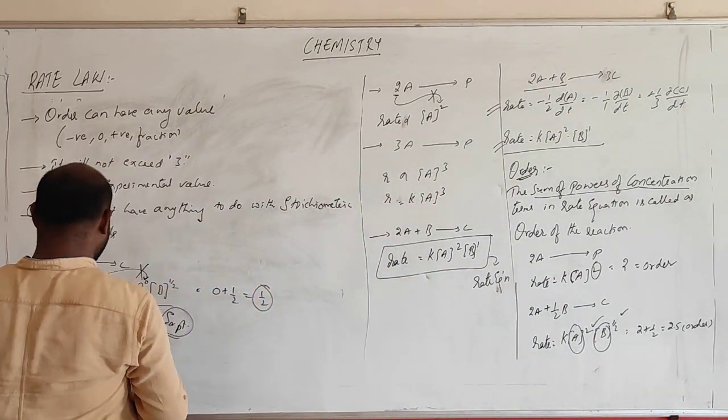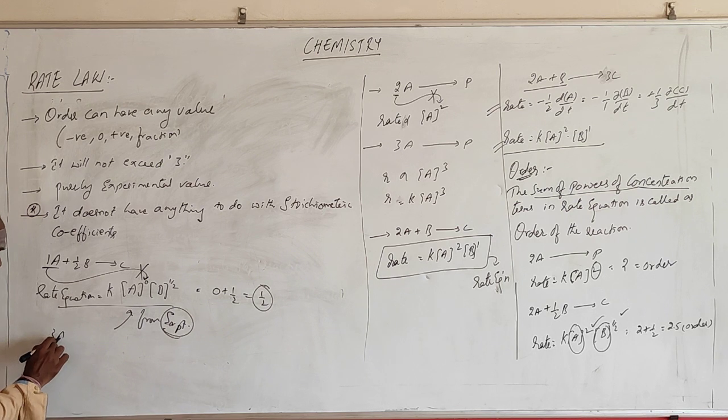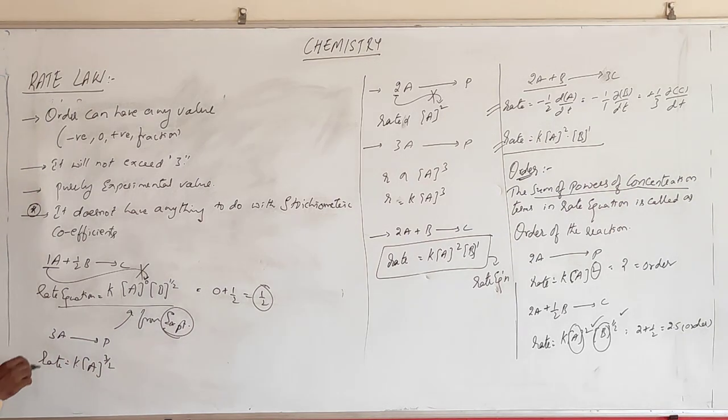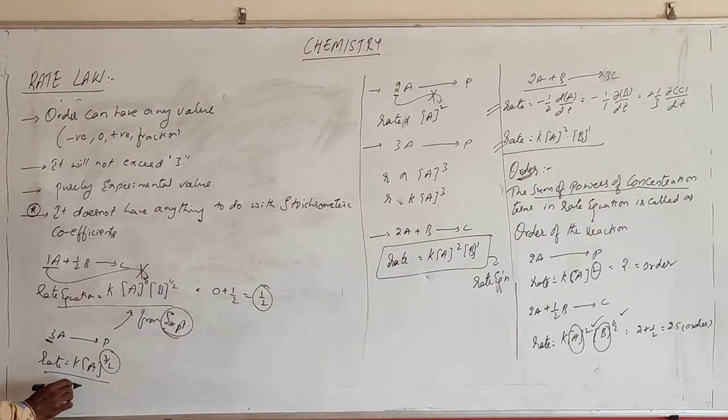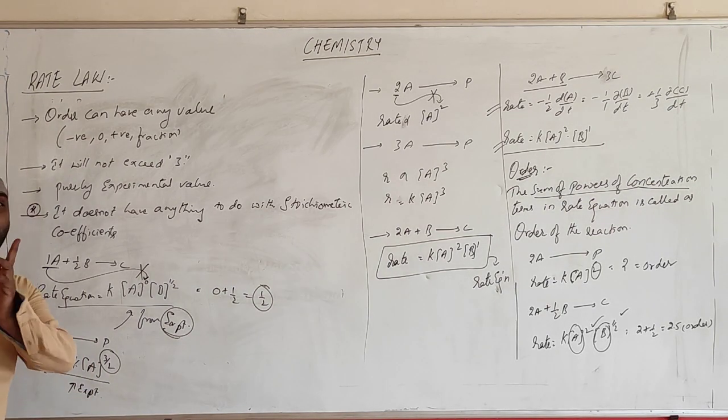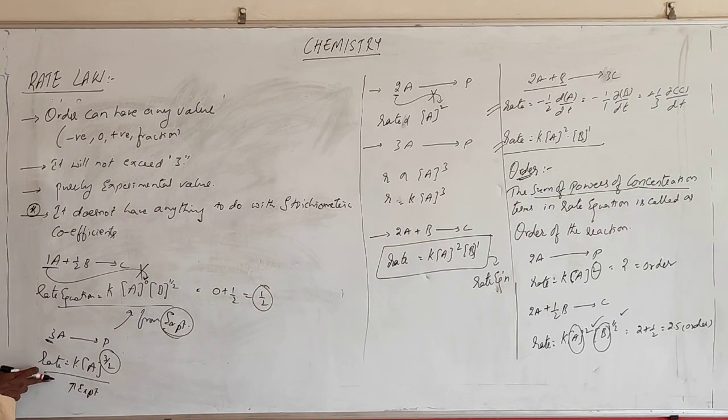Suppose the reaction is like this: 3A getting converted to chlorine, and the rate law is K into [A] power 3/2. See, we have 3 here, and here it is 3/2. This one we have got from experiment. This is an experimental value. The rate equation is always an experimental value. This rate equation is not written from the reaction equation.